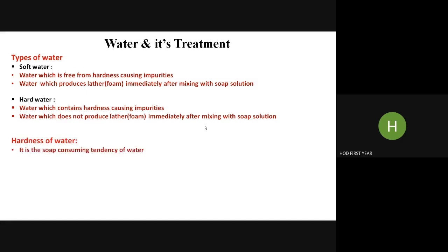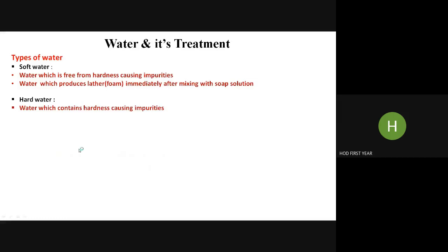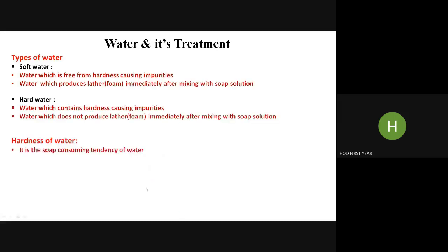Then we defined hardness, and that is the soap consuming tendency of water. It is because of salts of calcium, magnesium, and other hardness producing metals. We considered iron and aluminium, so four metals we consider. Salts of these metals cause hardness. Calcium bicarbonate, magnesium bicarbonate, calcium chloride, magnesium chloride, and so forth. These are hardness producing salts.